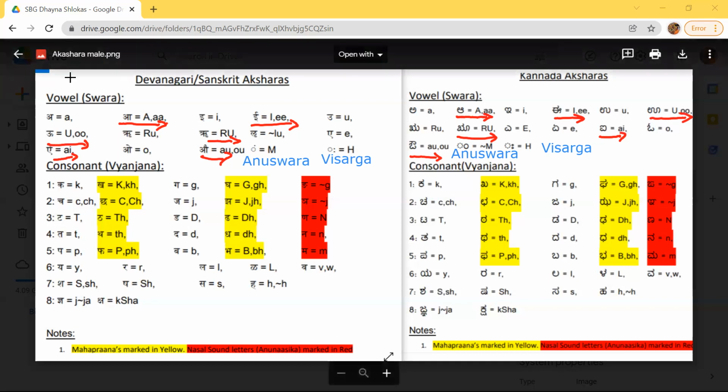The first one is called vowels, or swara akshara. It is A, I, U, Ru, Ru, Ru, Ru, A, I, O, Au, Aha. In Sanskrit, unlike Kannada, where we have A, I, O, Au, the short ones are not there. This is A, I, O, Au. This we all know. And this one is called the Anuswara.